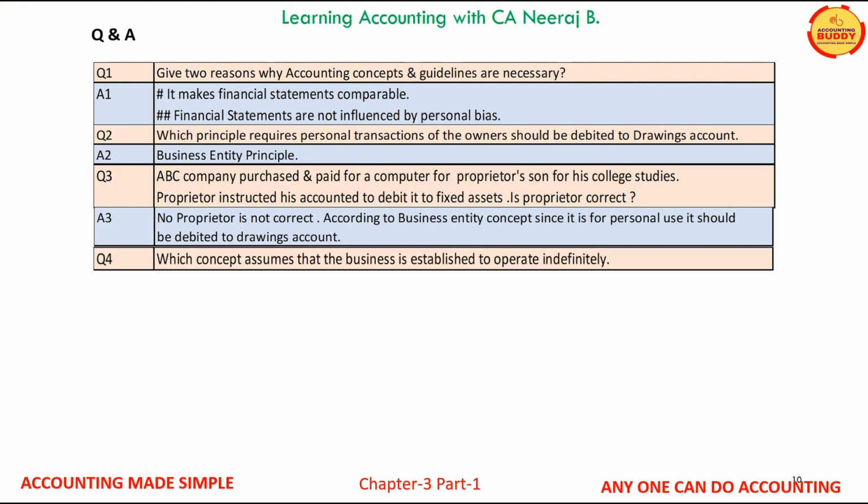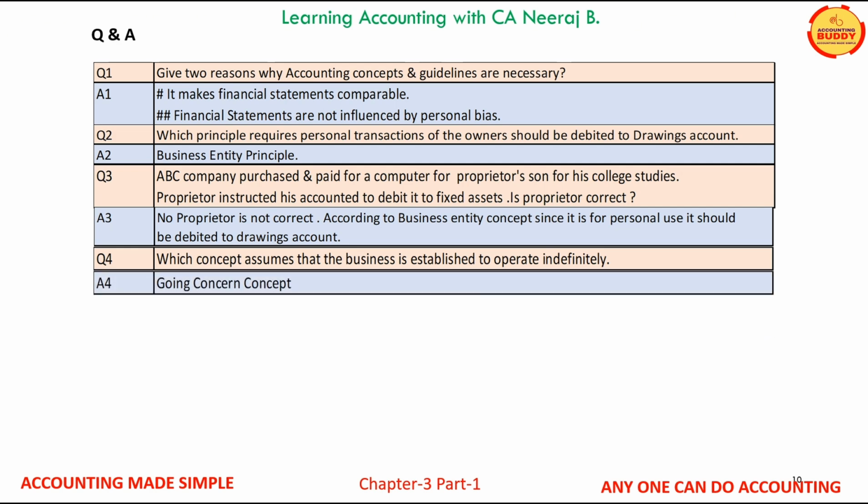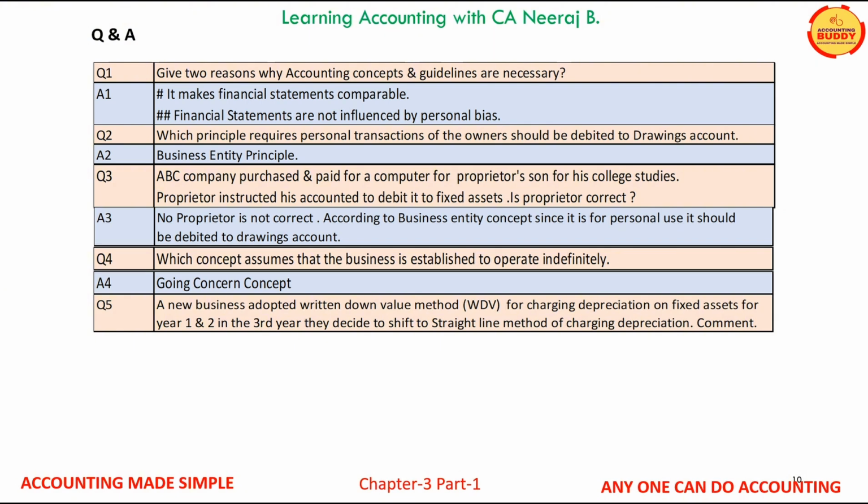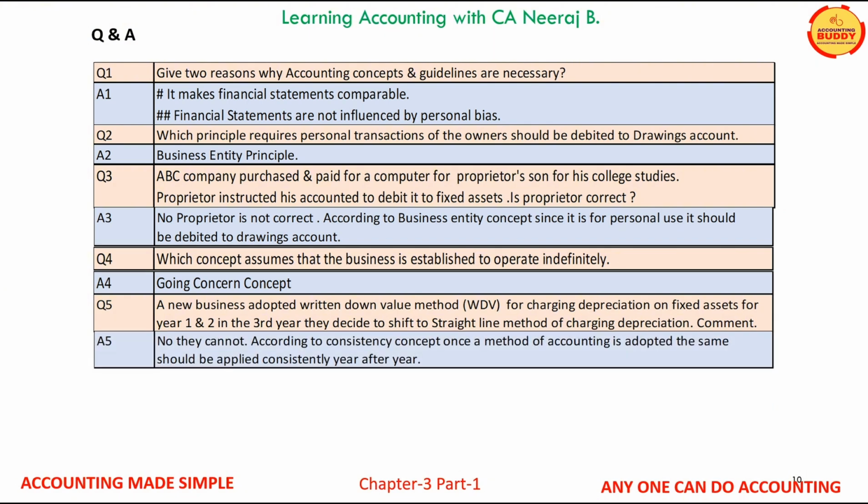Question number 4. Which concept assumes that the business is established to operate indefinitely? Going concern concept. Question number 5. A new business adopted written down value method for charging depreciation on fixed assets for year 1 and 2. In third year, they decided to shift to straight line method of charging depreciation. Please comment on this. The answer is no, they cannot change. According to consistency concept, once a method of accounting is adopted, the same should be applied consistently year after year.